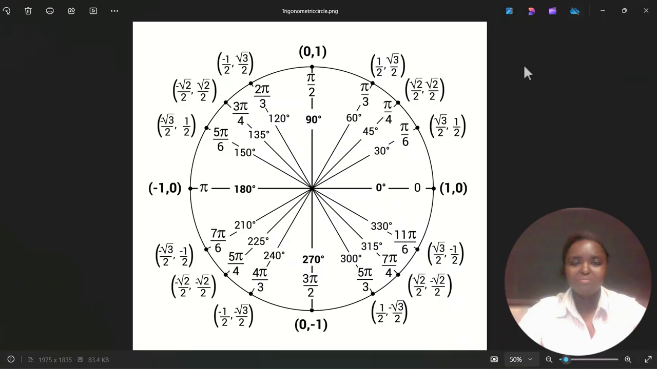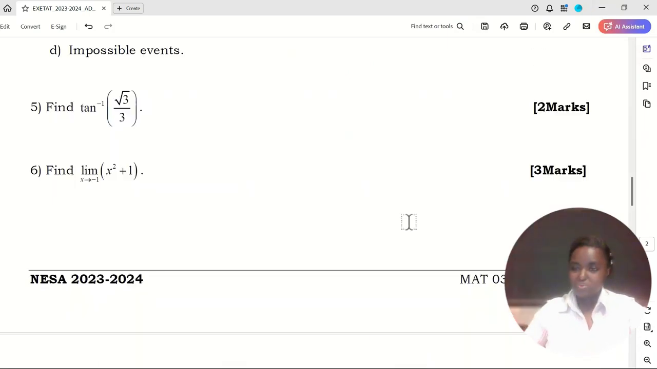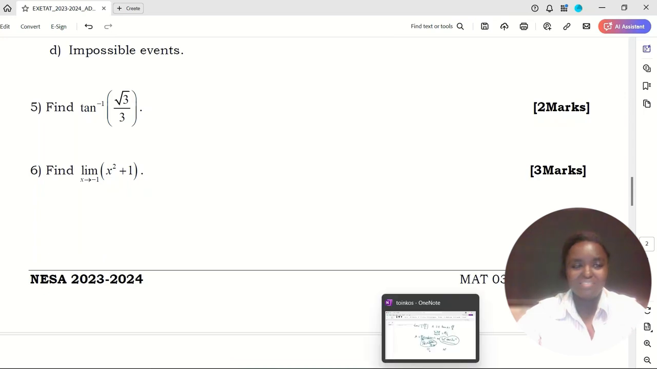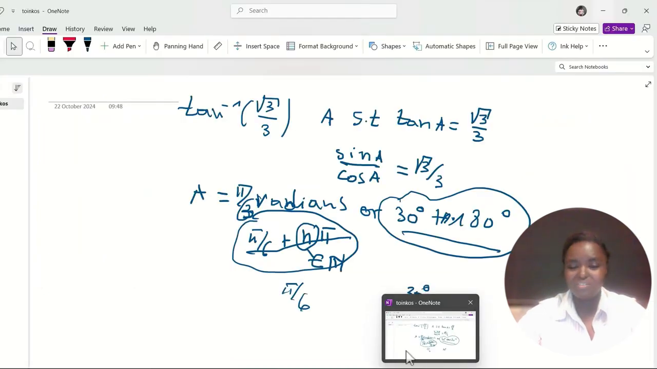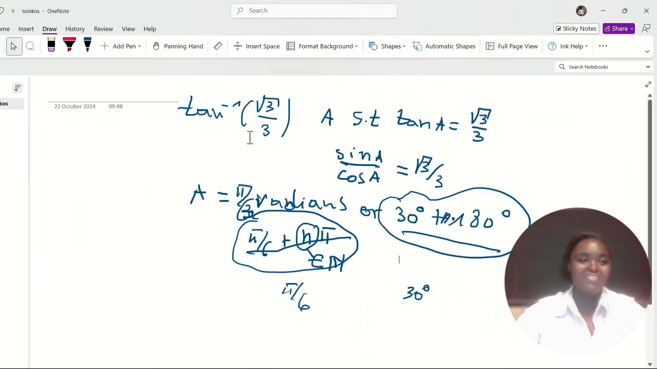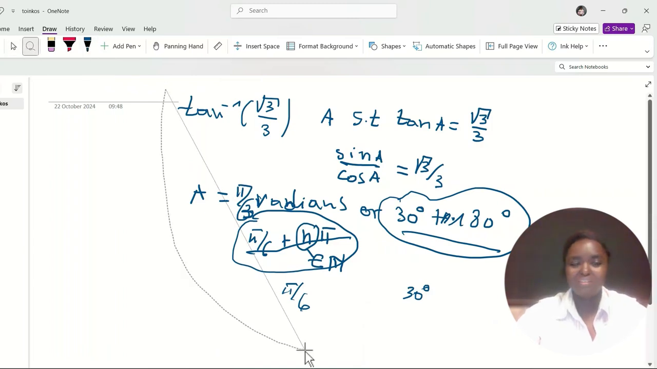All right, let's move on. Yeah, next question. Find the limit of x squared plus 1 when x tends to minus 1. This is easy. Don't you see that the answer is 2? Isn't it 2? Let me clean this.